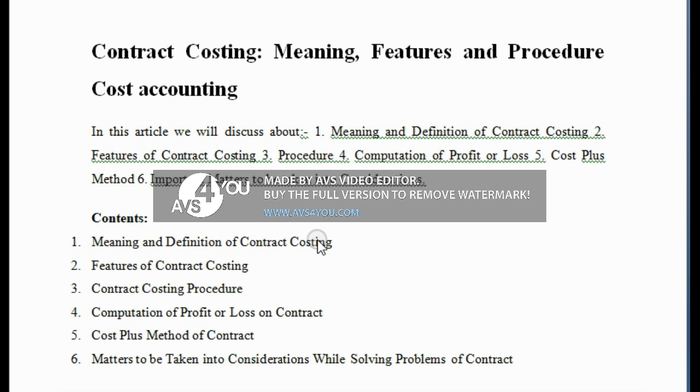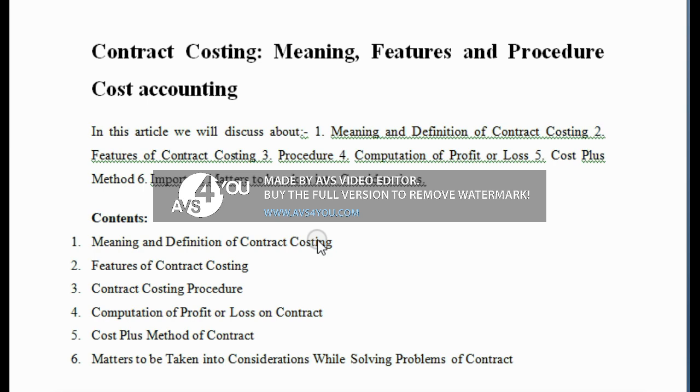Today's lecture will cover the meaning and definition of contract costing. Second is the features of contract costing. Third is contract costing procedure, and fourth is computation of profit or loss on contract. Next is the cost plus method of contract. And next, the matters to be taken into consideration while solving problems of contracts.